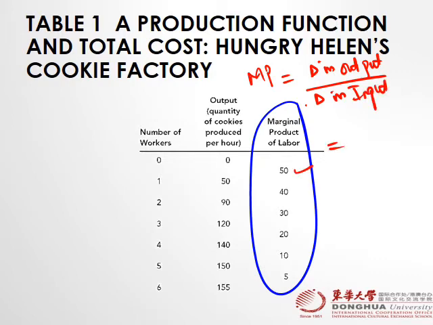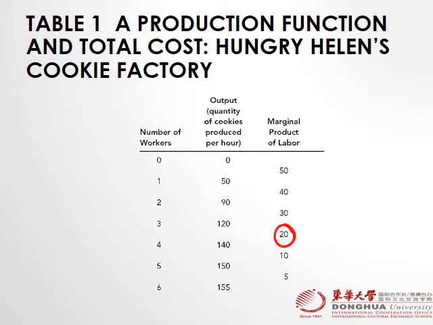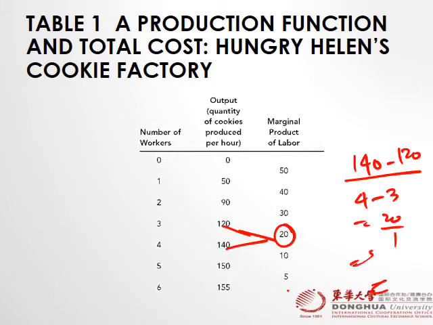We have a change in output: 50 minus 0 divided by 1 minus 0. Answer is 50. This 50 came from here. Similarly, where did this 20 come from? 140 minus 120 divided by 4 minus 3. Answer is 20 by 1, which is 20, right?